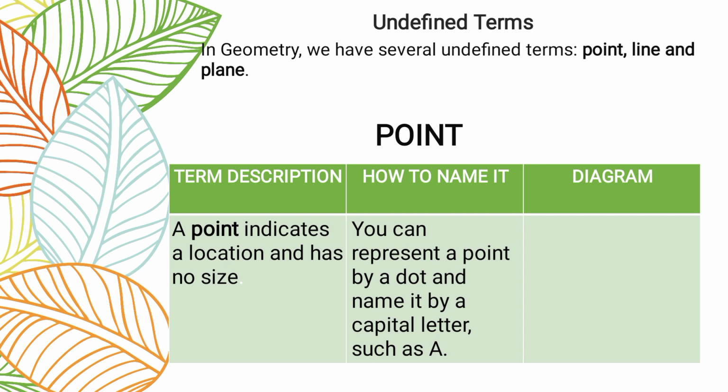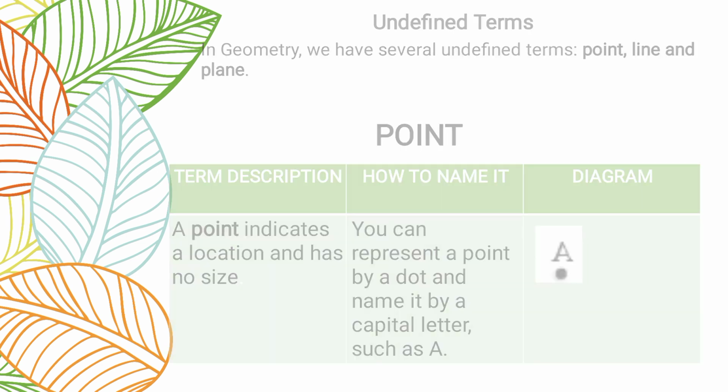So how to name it? So you can represent a point by a dot and name it by a capital letter such as A. So for example, in our diagram, we have here A and then point. So it is named as letter A only.